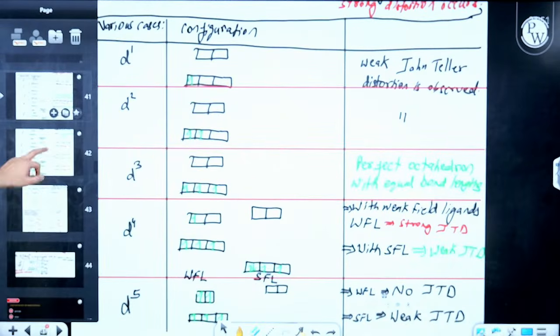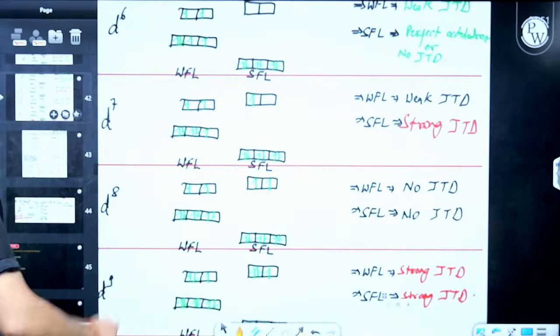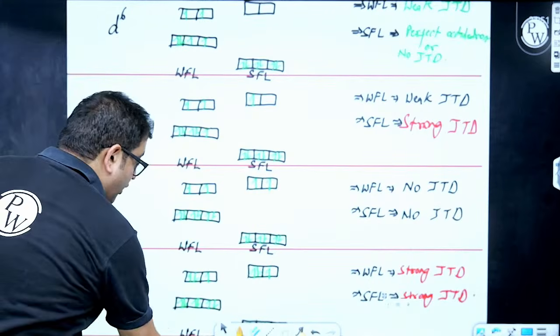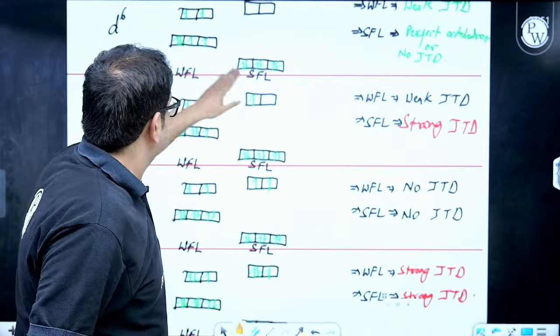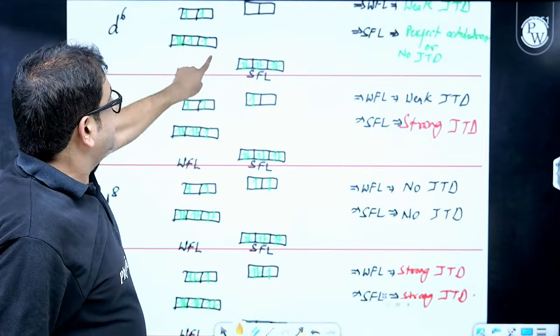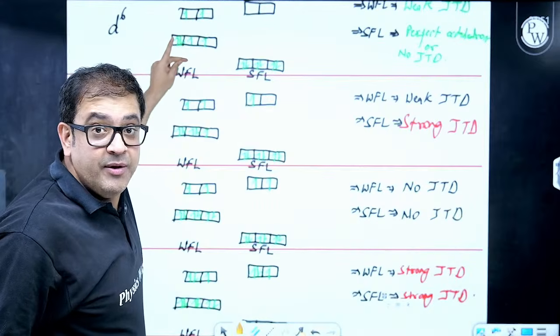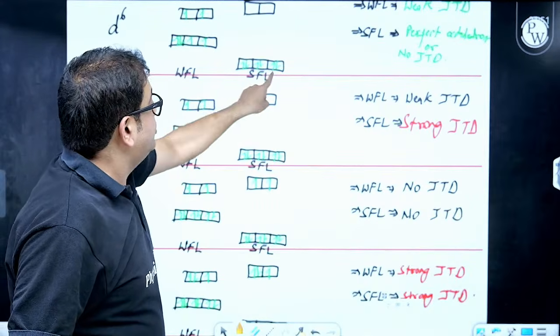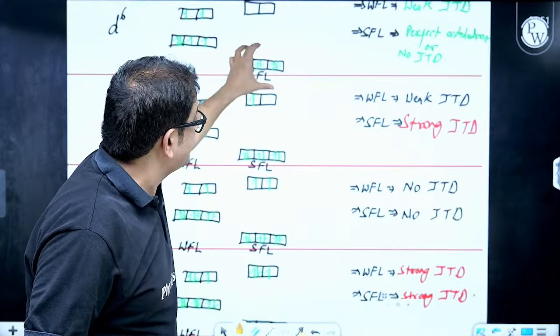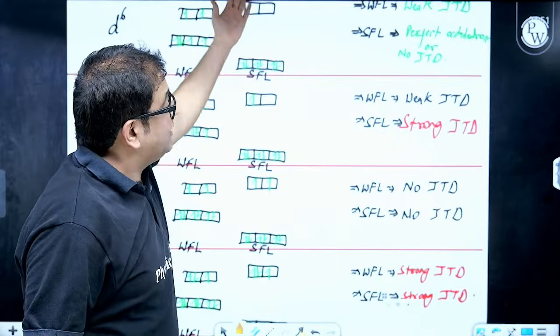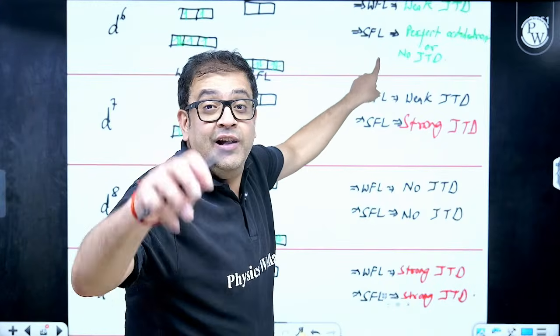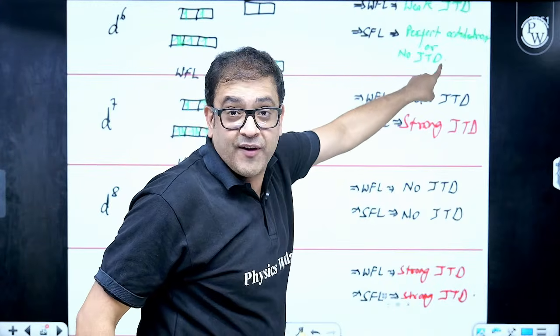Now, moving forward, let's say d6 configuration. We can do it: 1, 2, 3, 4, 5, and then the 6th will be filled here. 1, 2, 3, 4, 5, 6, because this is strong field. So in the presence of a strong field, it is perfect, that is also perfect. So a strong field will again have no JTD, a perfect octahedron.